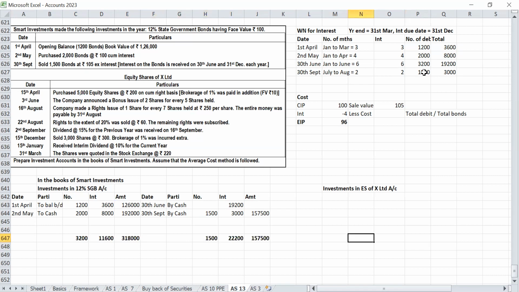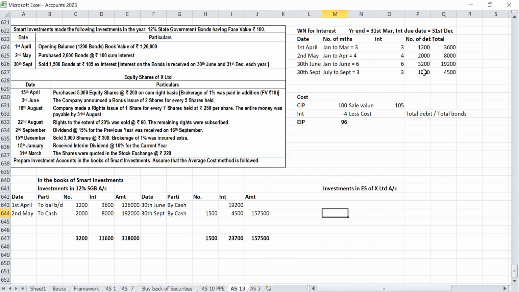18,000. Sir, one doubt: for the 30th September entry you have put 2 months, but it should be 3, sir. July, August... No sir. Oh, 30th September, sorry. Okay, 3 months. Yes, I put it in the first September calculation, sir. So 4,500 interest. Correct sir.